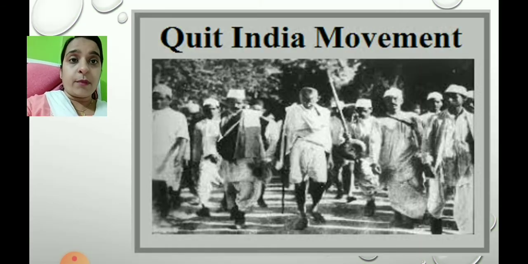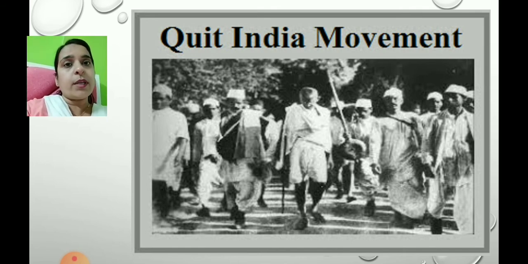So children, if you remember, you have learnt in your 8th standard about the Quit India movement, right? It was under the leadership of Mahatma Gandhi. So many movements were launched during the freedom struggle, for example, the civil disobedience movement and Simon Go Back. These were the movements during the freedom struggle. If you remember, you have learnt this in your 8th standard.